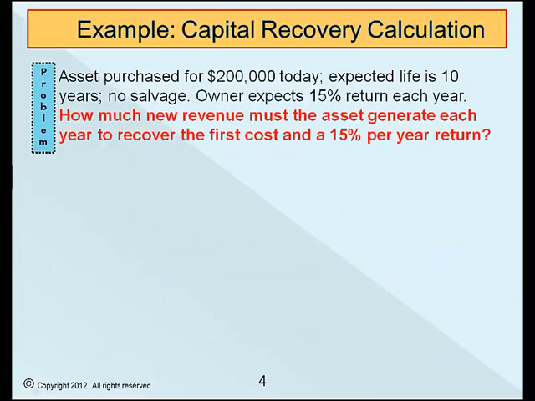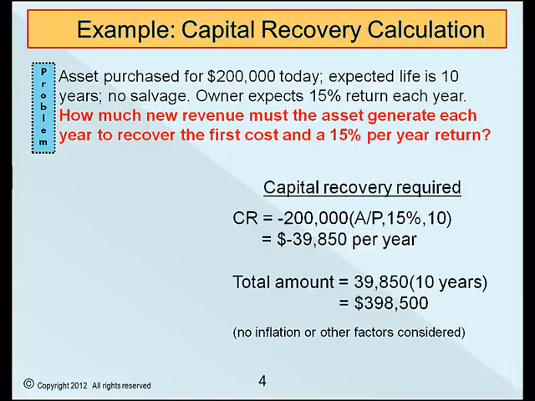It's time for an example of capital recovery. Here's the problem. A $200,000 asset is purchased. It has a life of 10 years and no salvage is expected. How much equivalent new revenue must be realized each year to recover the cost and the return of 15% a year? Here's the answer.